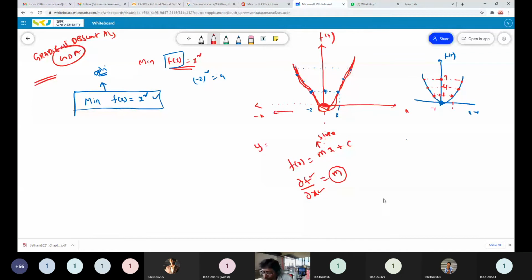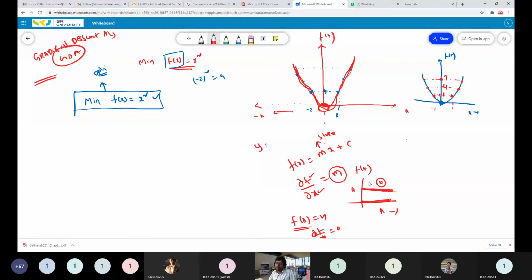Suppose your line is f of x, and this is x. Suppose your line equation is parallel to the variable axis, say it is 4, then you can call f of x equal to 4. Then what will be the slope of that line? Dou f by dou x equal to 0. That means the slope of a line which is parallel to the variable axis is 0. Very good.